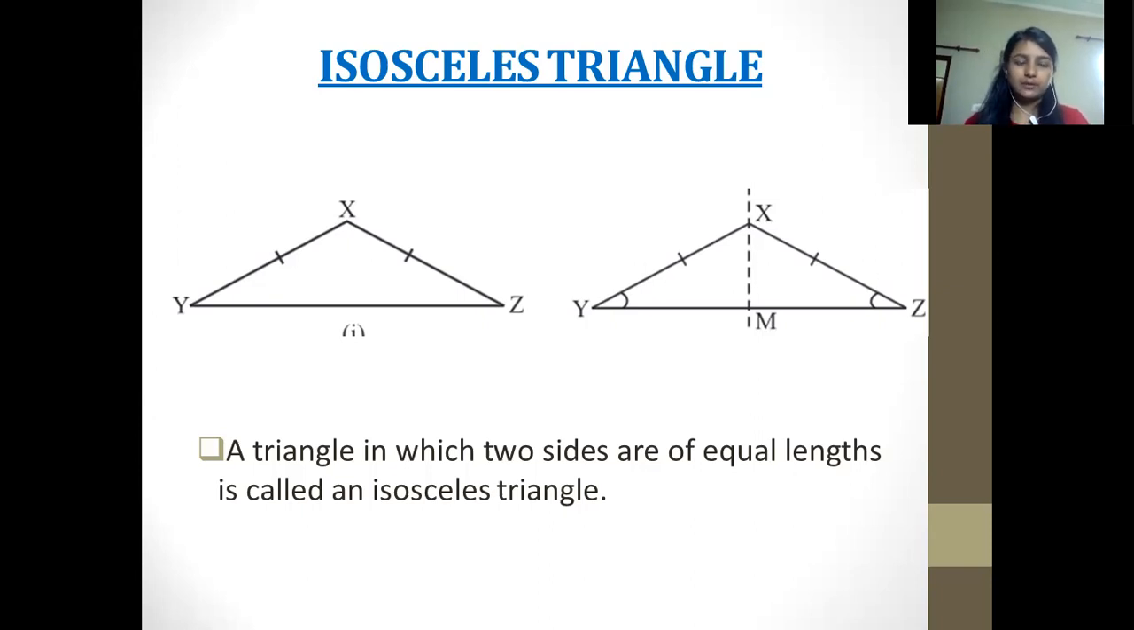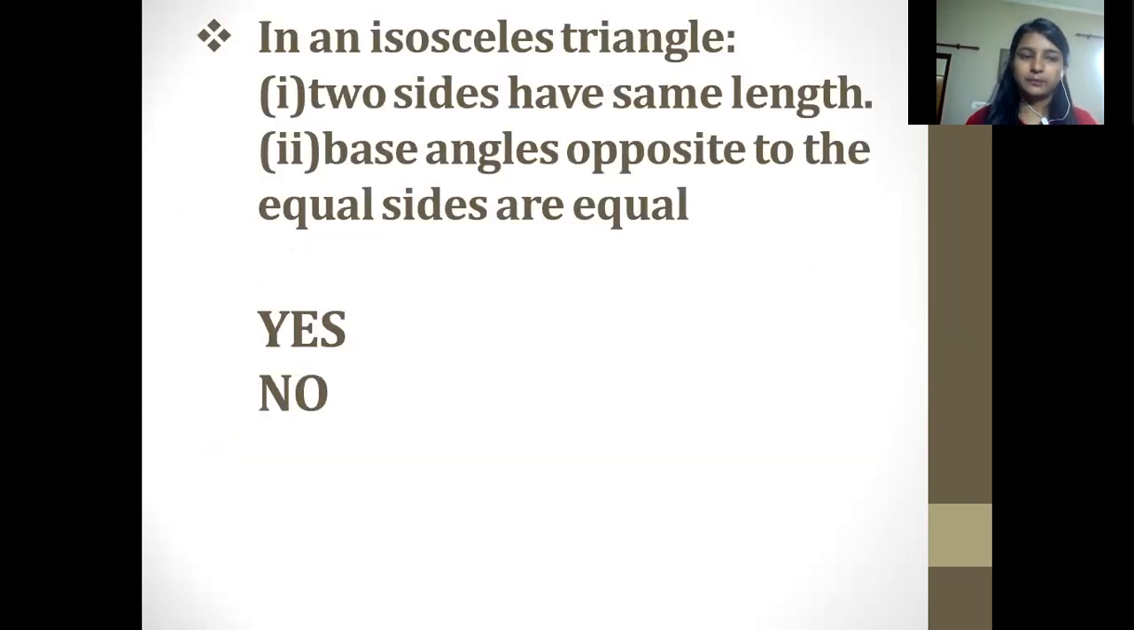When we notice that two sides of a triangle are equal to each other, that means it is an isosceles triangle. Okay, so now answer this question. In an isosceles triangle, two sides have the same length. Base angles opposite to the equal sides are equal. I'm giving you a few seconds to think about it.